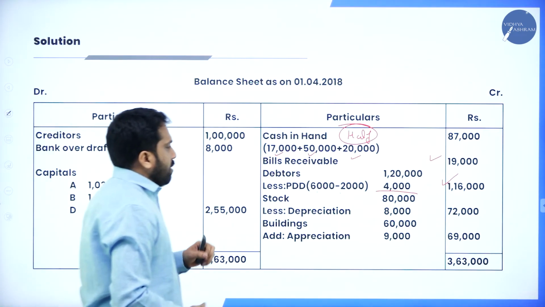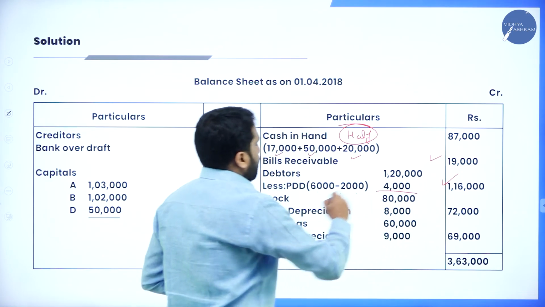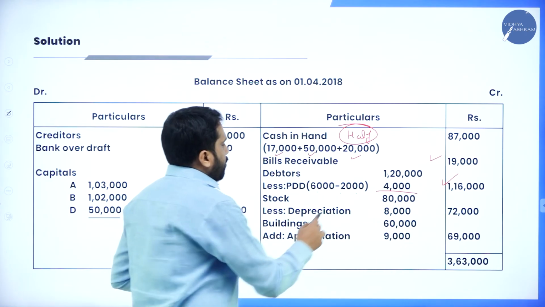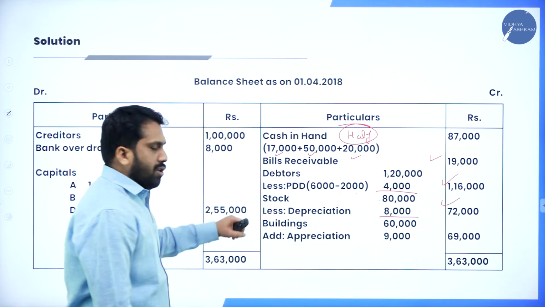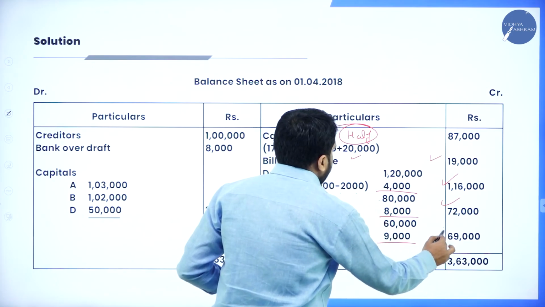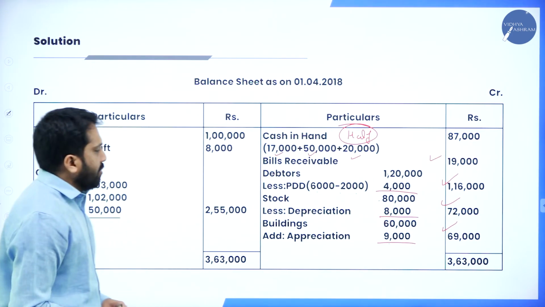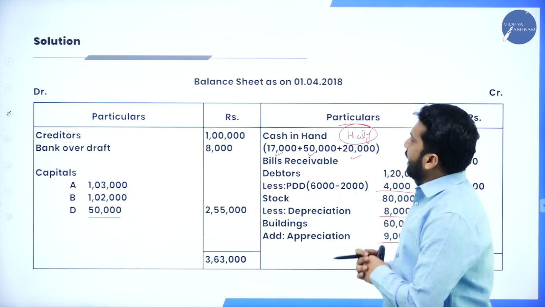So 4,000, 120 minus 4, it will be 116. Stock will be 80 plus 8 minus 8, 72. Your building is appreciated. 60 plus 9, it will be 69,000.